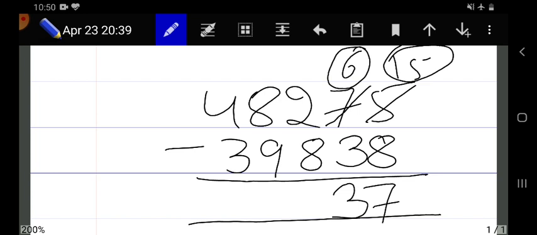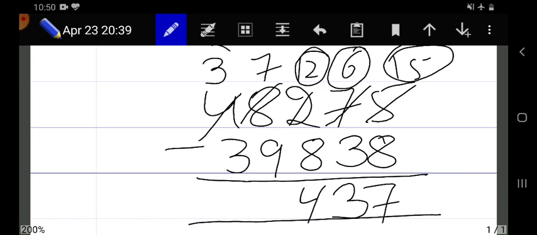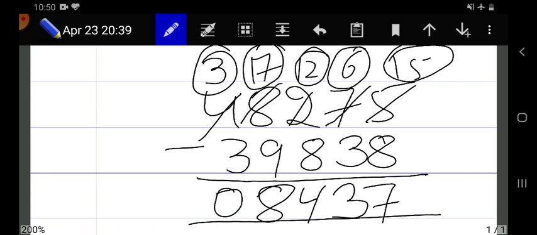Moving to the next, 2 minus 8, not possible. Borrow from the next number, which becomes 7, and the 2 becomes 12. 12 minus 8, 4. 7 minus 9, not possible. Borrow from the next number, that is 4, and it becomes 3, and this number becomes 17. 17 minus 9, 8. 3 minus 3, 0. So the answer is 8,437. So the other number is 8,437.